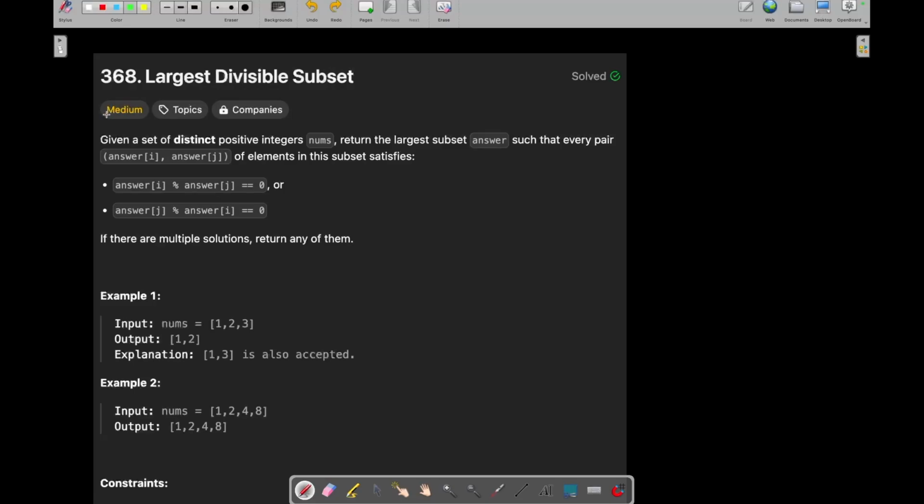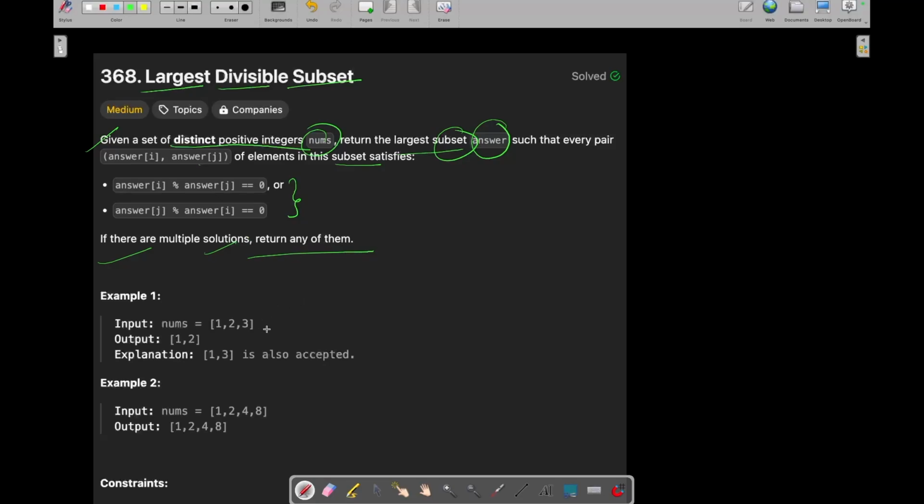Now we are going to see today's LeetCode Daily Challenge, which is Largest Divisible Subset. So let's see what this question is and how we can solve this. In this question, you are given a set of distinct positive integers, nums, and you need to return the largest subset answer such that every pair answer[i], answer[j] of elements in this subset should be divisible by each other. And if there are multiple solutions, return any one of them.